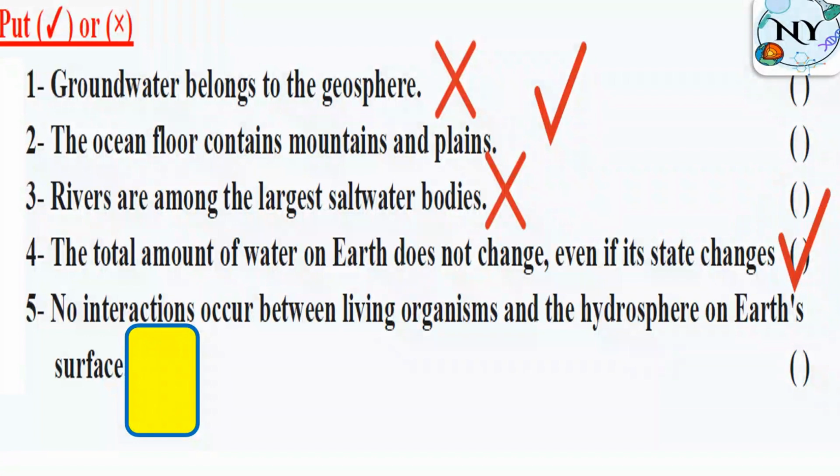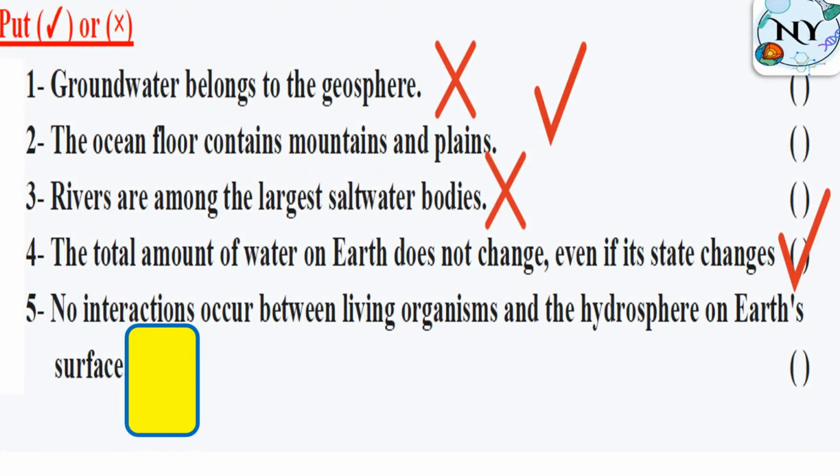The question here means that if the water changes from one state into another, the quantity or the amount doesn't change also, which is true. If the water changes from liquid into gas or from solid into liquid, it doesn't relate to the amount or the quantity. Still, it is without any change in the amount.